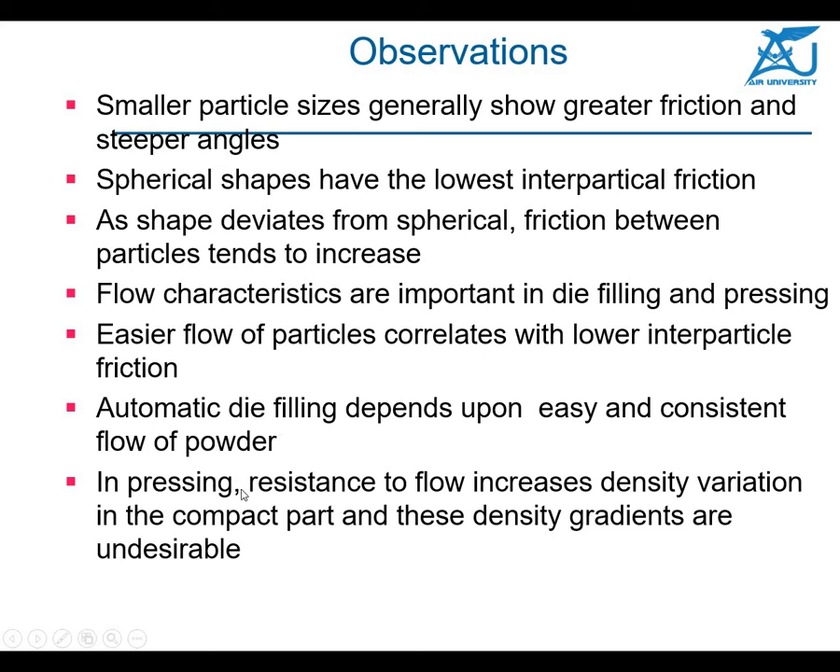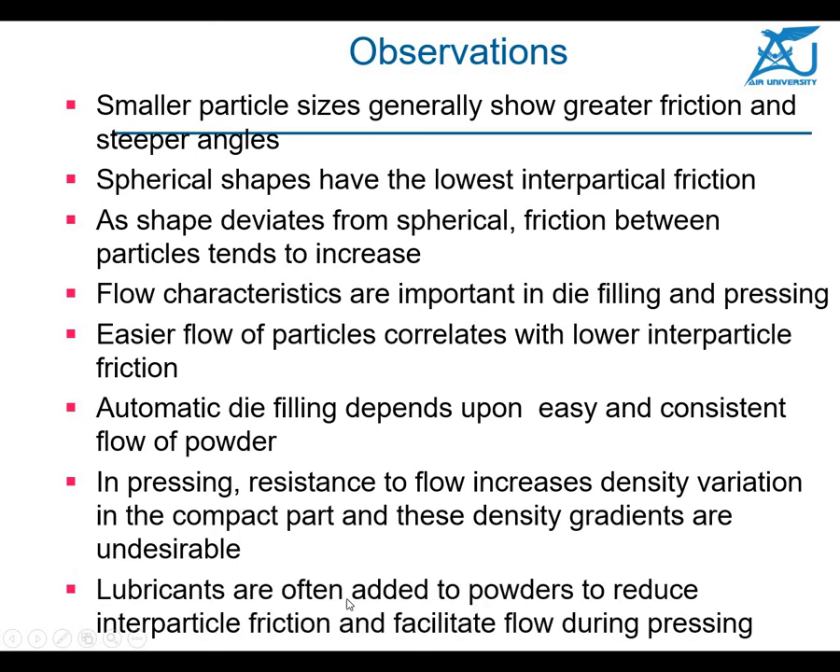So once the die has been filled, during pressing, the resistance to flow increases density variation in the compact part, and these density gradients are undesirable now. Depending upon the different mix of these particles, it will give you certain problems in the pressing now. Okay, lubricants are often added to the powder to reduce the interparticle friction and facilitate flow during the process. So sometimes lubricants are also added in order to facilitate the pressing process now.